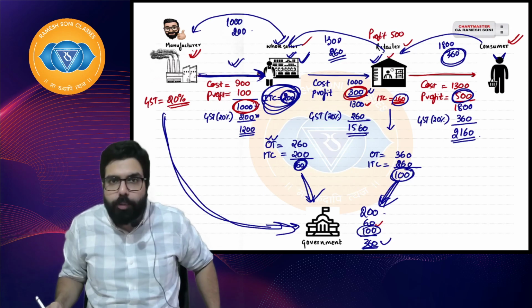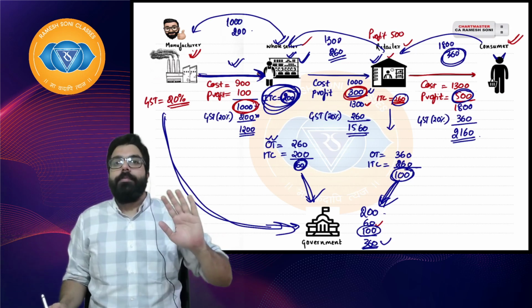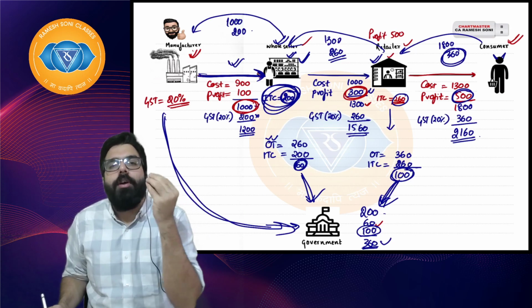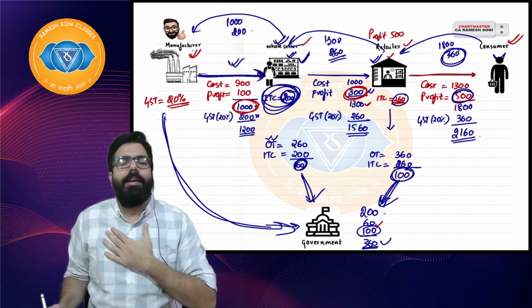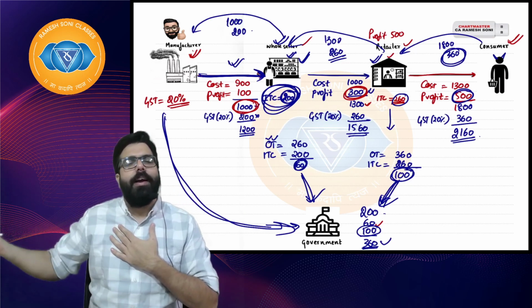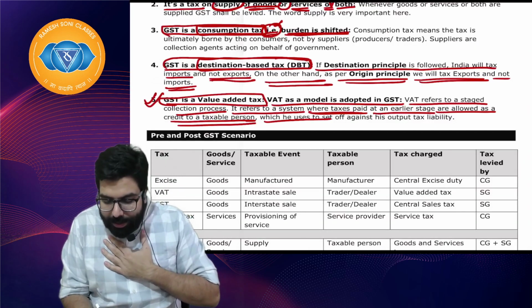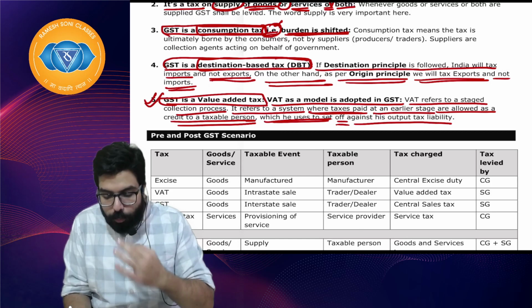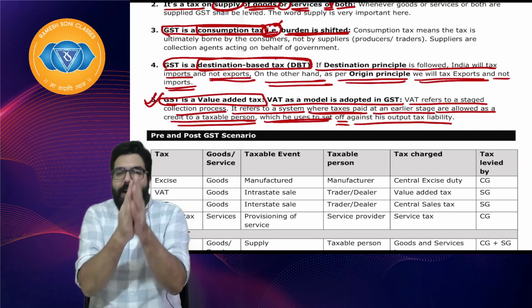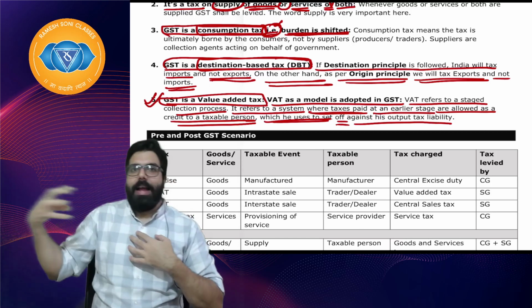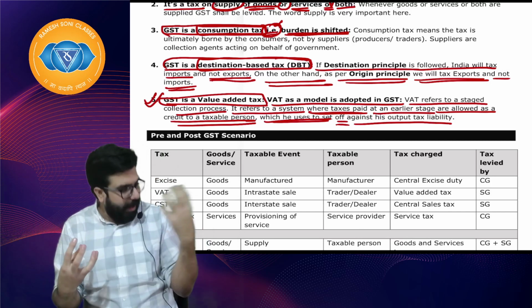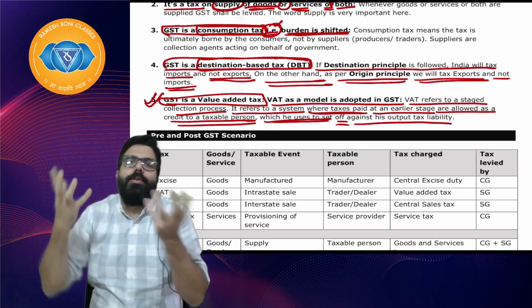Do you think if you are a consumer you will get any credit? No. Taxable person means the person who is registered under GST. So if I am registered under GST, whatever tax I pay, I will get the credit. That credit I can use to set off against output tax liability. So VAT means whatever tax I have paid, I'll get the credit which I can use against my output tax and pay the remaining to the government.